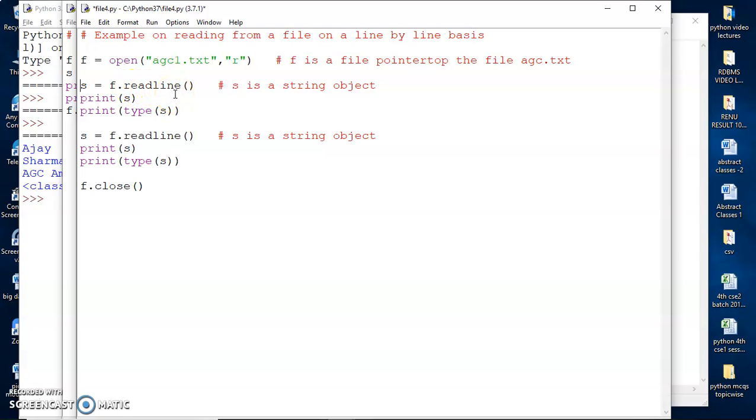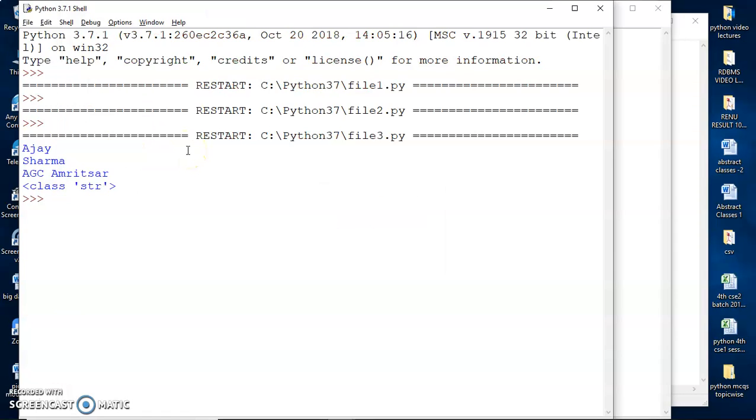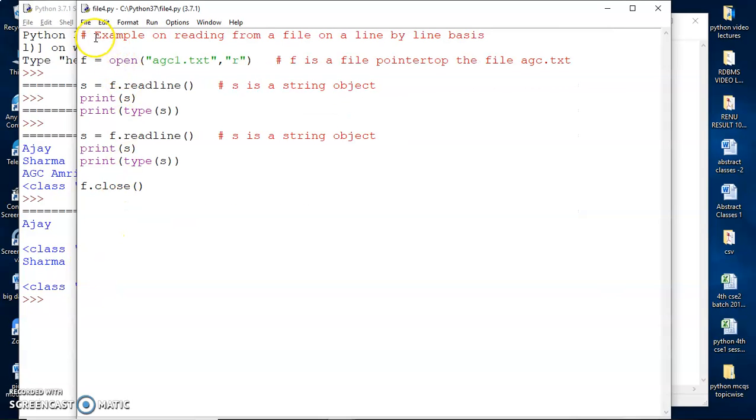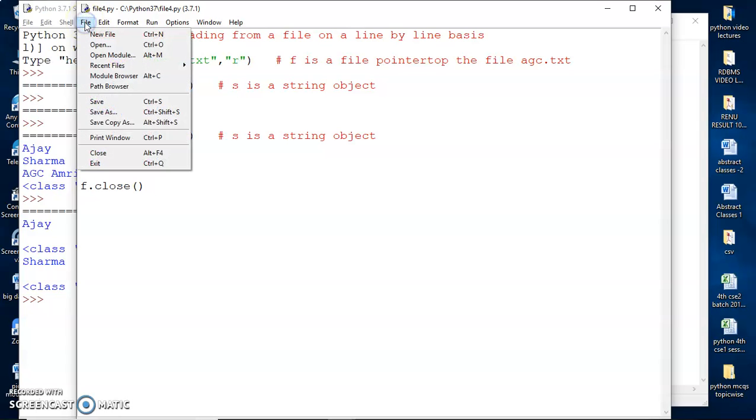This would read the first line from the file and print it, and obviously it will also tell the type of that particular variable. So that's a string, we know. Once again, if we use it another time, then it reads the next line and so on. So it has read first the first line which stores Ajay, then the second line which stores Sharma. So there is a read method which reads the entire file as a string. There is a readline method which reads from the file on a line by line basis.